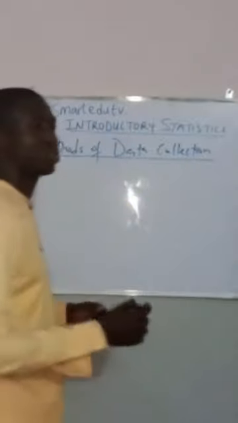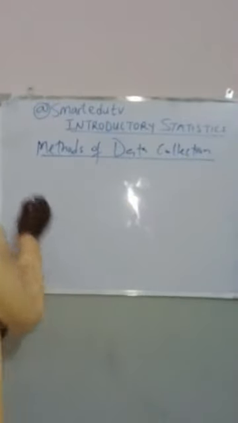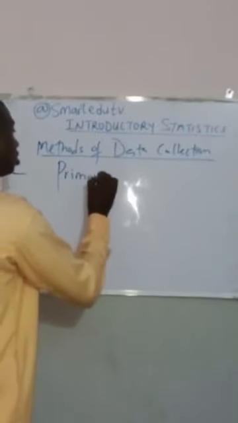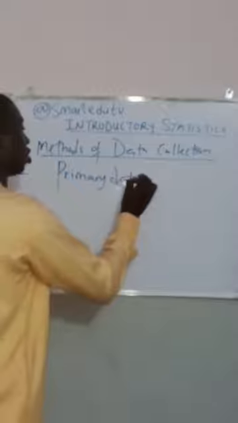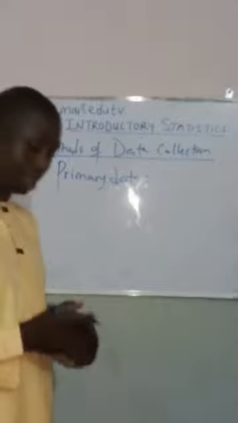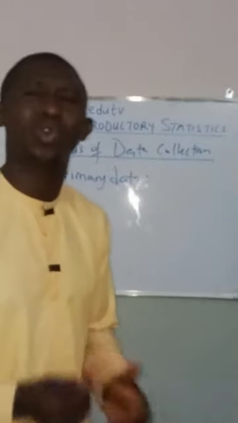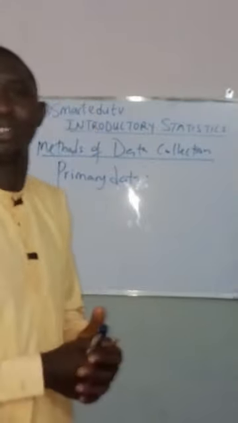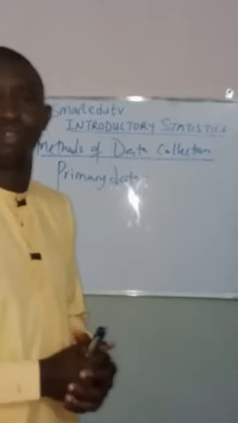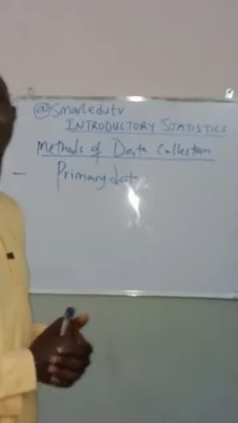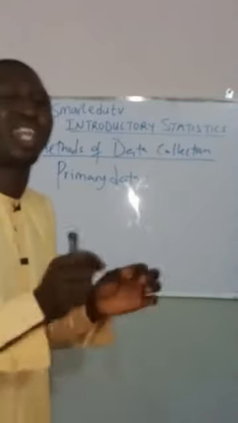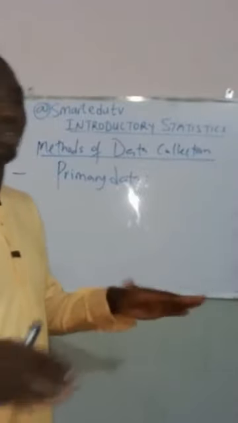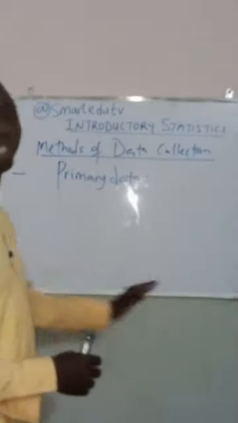As we said earlier, there are two methods of data collection. The first method is called the primary data. Primary data collection, or simply primary data. What are primary data? Primary data are data that are collected by the observer, by the investigator him or herself. The data that is collected by the observer is called primary data. That data has not been collected by that observer before. It is known as primary data.